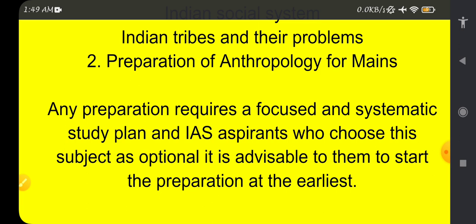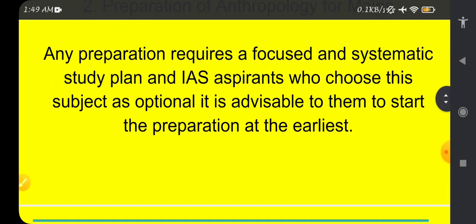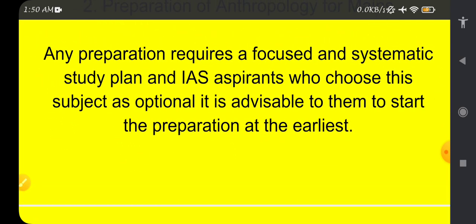And IAS aspirants who choose this subject as optional, it is advisable to start the preparation at the earliest. For example, if you are preparing for IAS prelims or IAS 2024, then now is the time you should start if you decide to take anthropology as the optional. Because it is somewhat extensive, it is easy to understand, it is highly relatable. We can see through our eyes the changes in human behavior, culture, the facets of anthropological parameters present in the society.